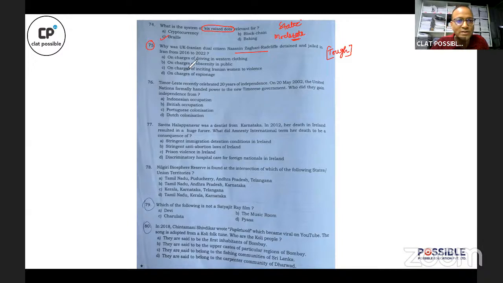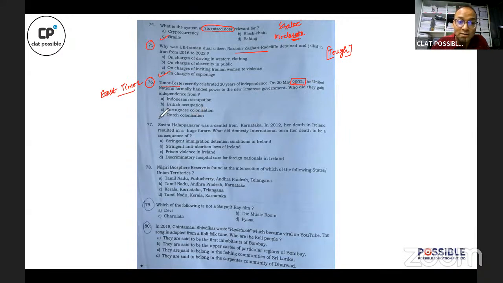Correct answer to this question is she was arrested on the charges of espionage. Okay? So correct answer to this question is 76. Once again, let us look at question number 76 and let us look at the trick played by AILET here. The question is about Timor-Leste, which is called East Timor. Right? And the question is, East Timor became independent in 2002 from which European colonial power?